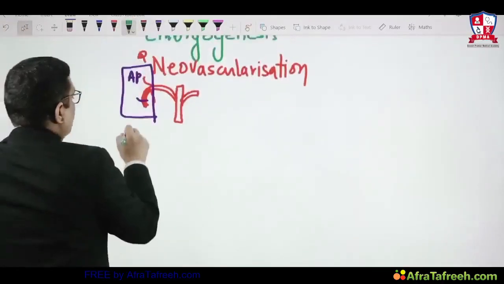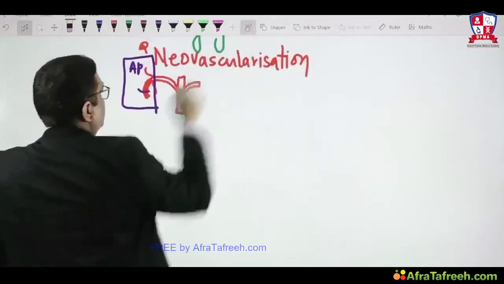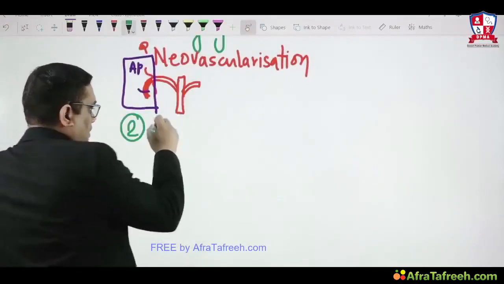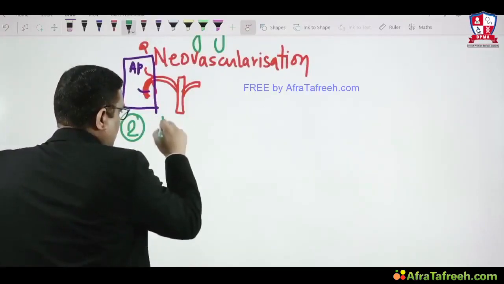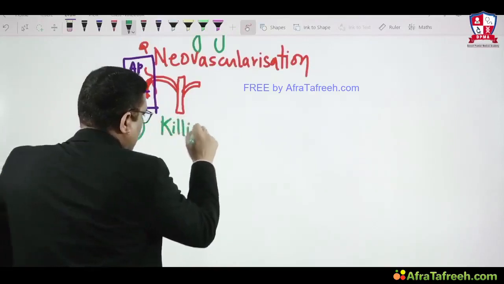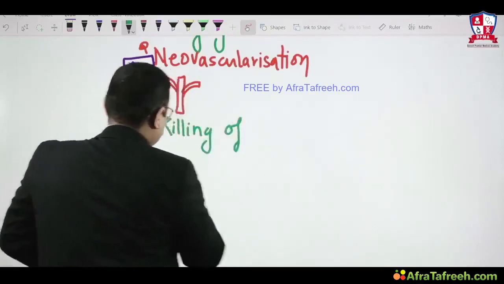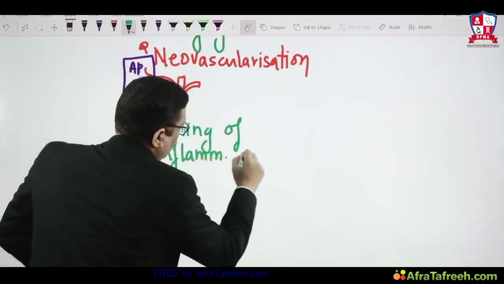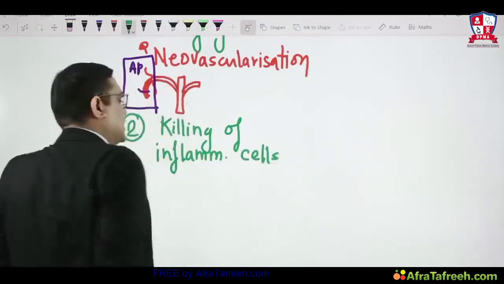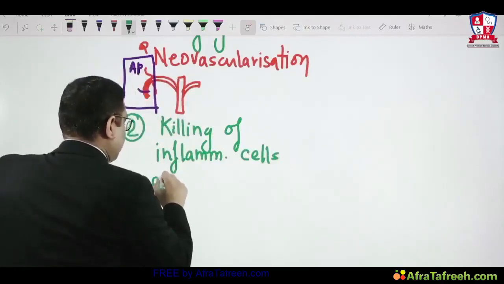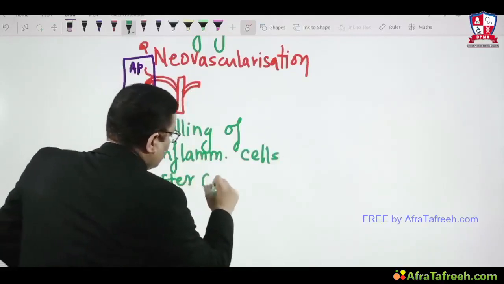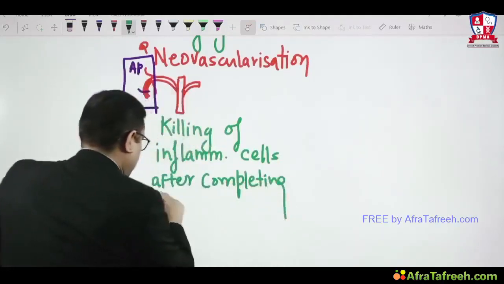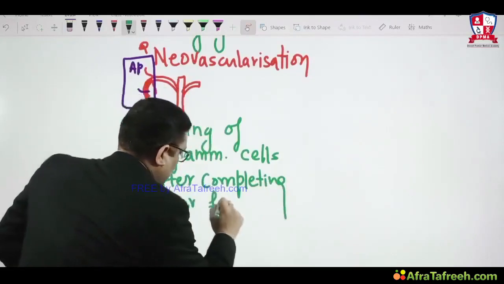Number 2 and more important example of the physiologic apoptosis is killing of inflammatory cells after completion of their function, or you can say after completing their function, right?